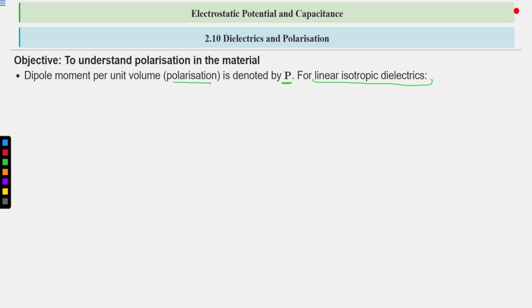Linear isotropic dielectrics are those in which the molecules stretch and the induced dipole moments align completely in the direction of the electric field. All the molecules that have induced dipole moments align in the direction of the electric field completely. These are called linear isotropic dielectrics.